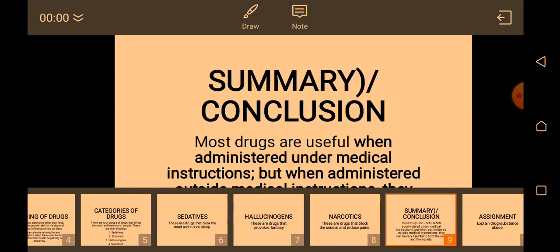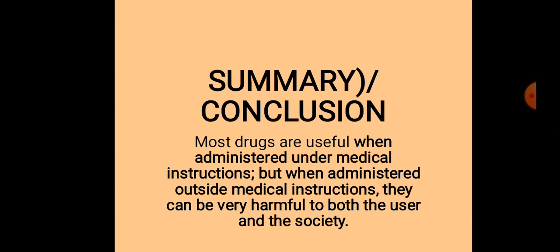Let's look at our summary and our conclusion. In summary and conclusion, most drugs are useful when administered under medical instruction, but when administered outside medical instruction, they can be very harmful to both the user and the society. It can be very harmful to the person using it and also society at large, because when you take drugs and it's affecting you negatively, the society is also at risk.